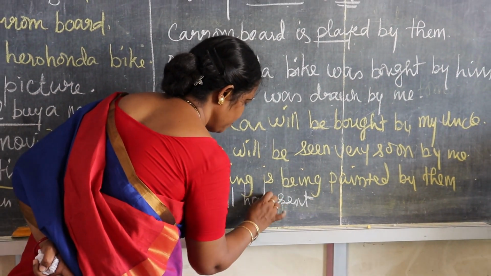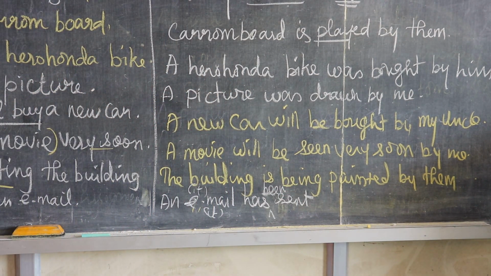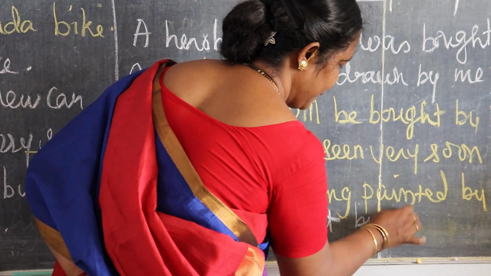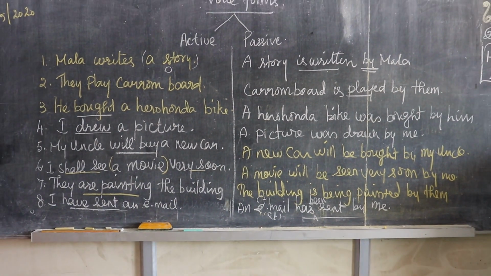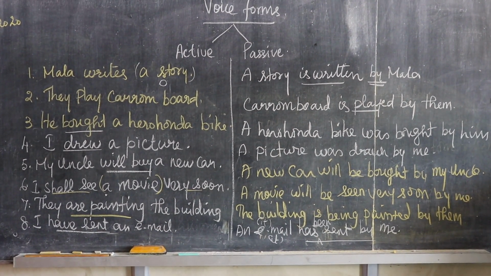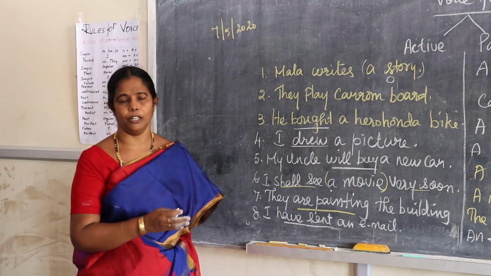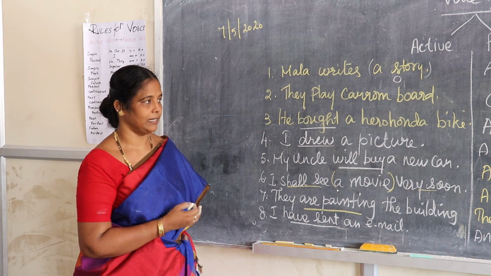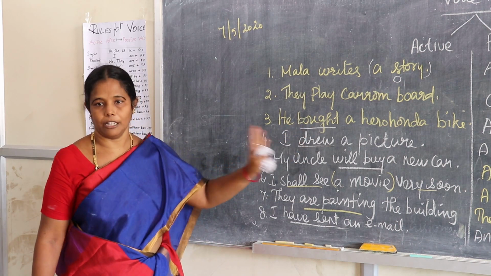In the passive form you should add "be". An email has been sent by me. These are the examples. These are the sentences in the basic form. But for your higher level, some more examples are there in the form of question formation or order formation, with what, where, like that. We have so many sentences like that. But this is enough for today.